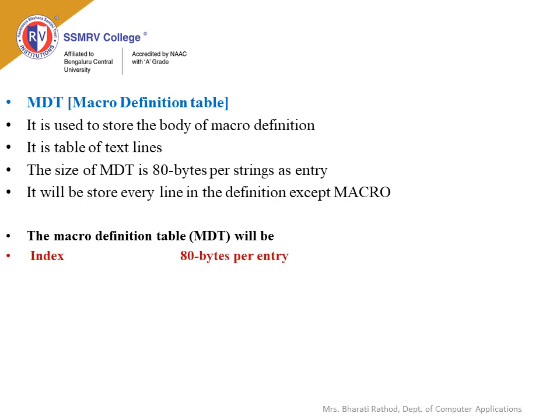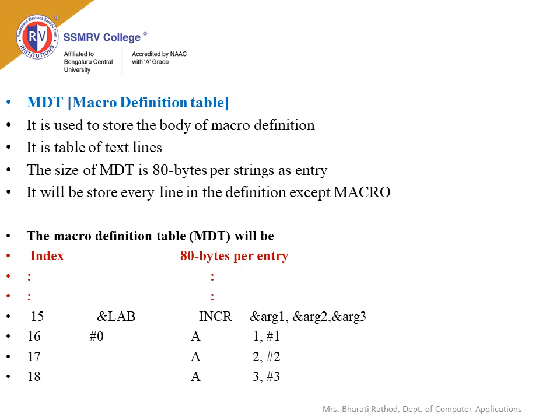Whenever a macro definition is encountered, the body is read and each line except the macro line is stored in MDT. And MEND is kept to indicate the end of the macro definition.